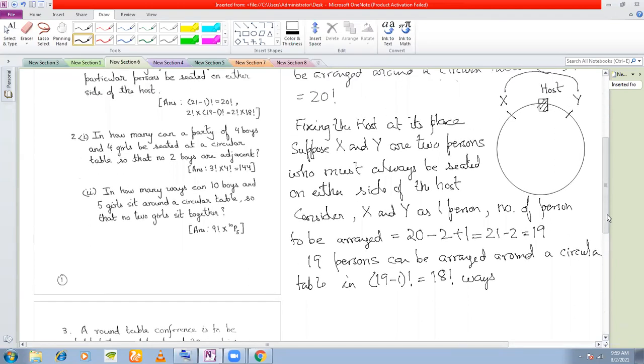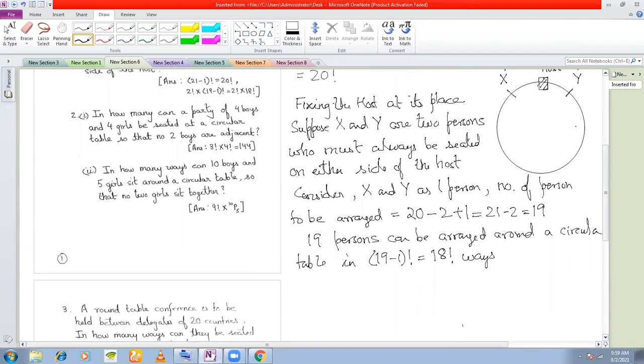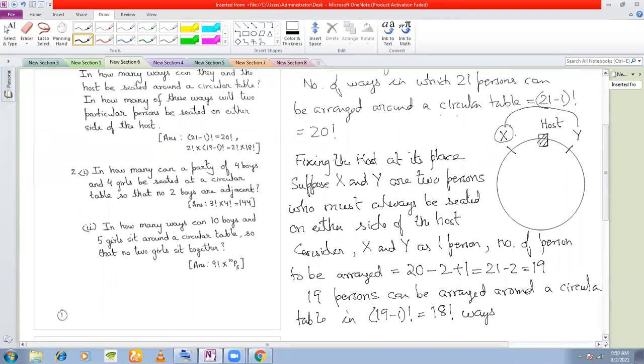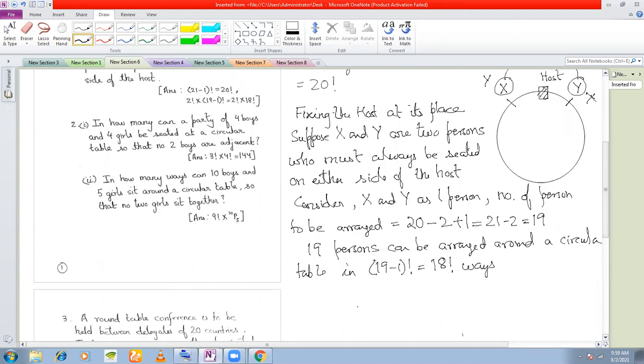Now X and Y can be arranged among themselves in how many ways? Either X can occupy this position, Y can occupy this position, or you can have Y and X, either way they are on either side of the host, right? As long as they are on either side of the host. So X and Y can be arranged among themselves in factorial 2 ways.